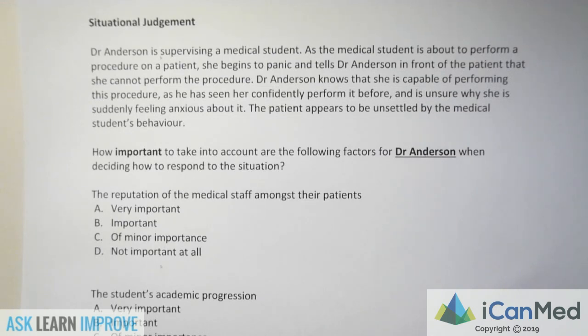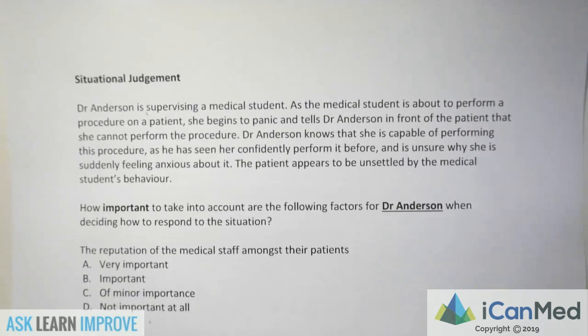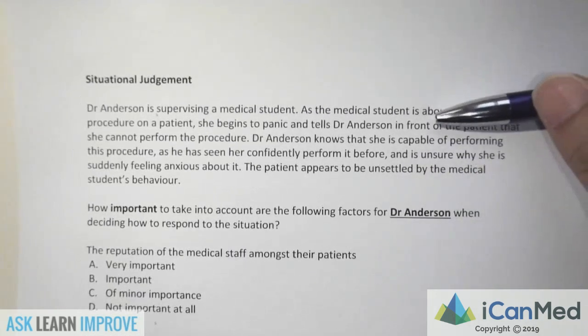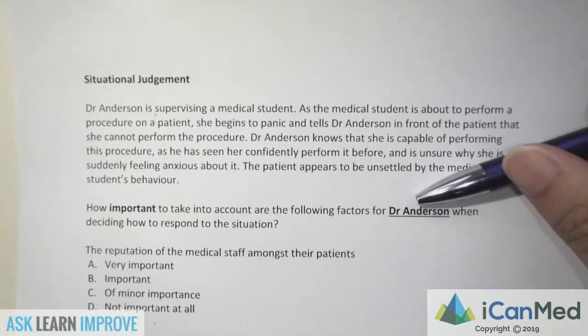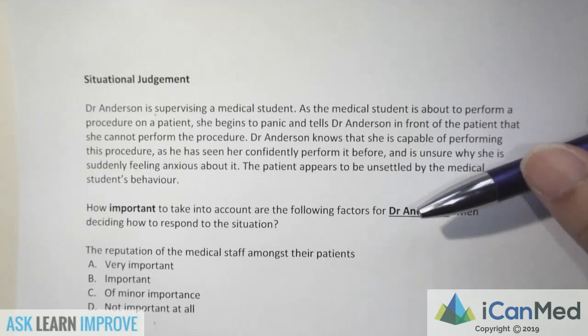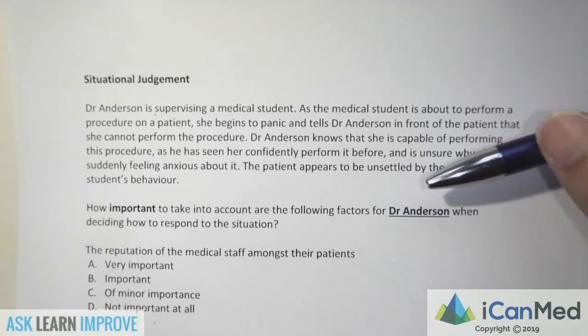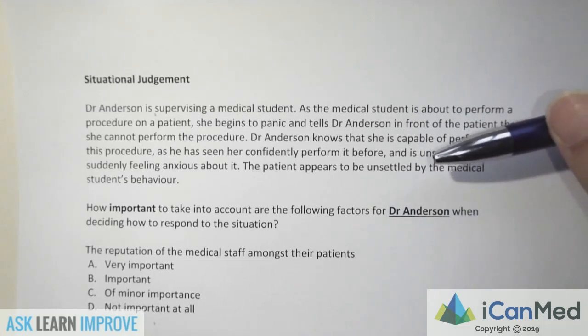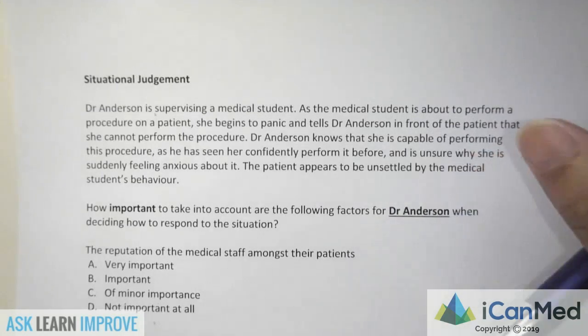And there's really not that many different types of situations. What types of situations will UCAT give you? It's either you're in the healthcare profession. You don't necessarily have to be a doctor; it could be a nurse or a podiatrist. Or you'll still be a student. And then it'll ask you how to react, or how important the following considerations are for a situation, either as a student or in a healthcare profession.